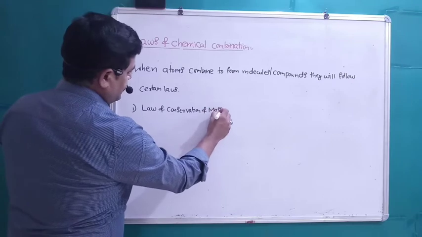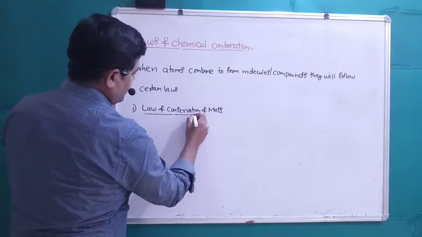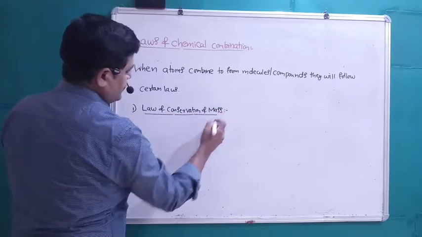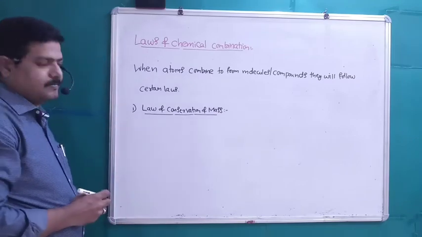This has been proposed by Antoine Lavoisier. He is known as the father of modern chemistry.